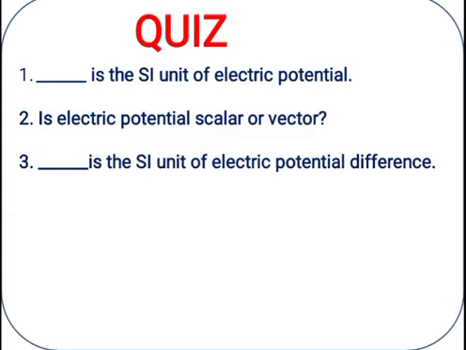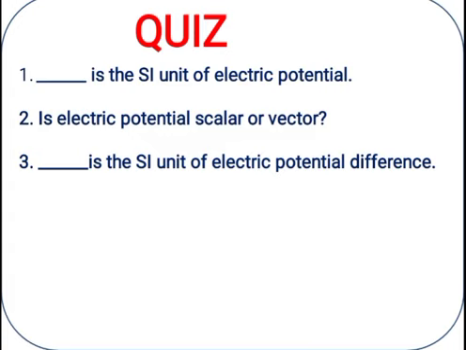To check your understanding, I prepared some sample questions as a quiz. These are very simple questions based on the previous slides. Stop the video and read the questions carefully.